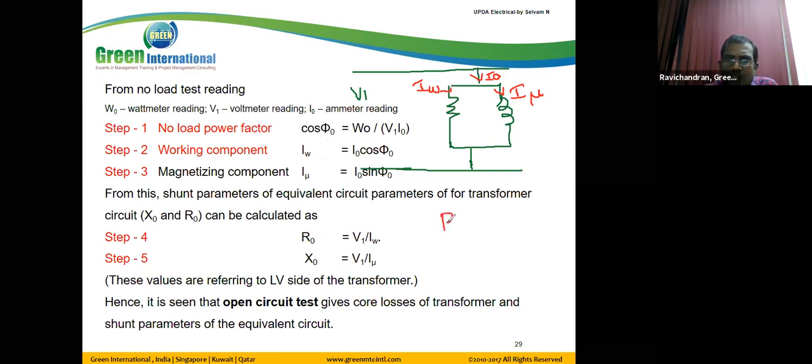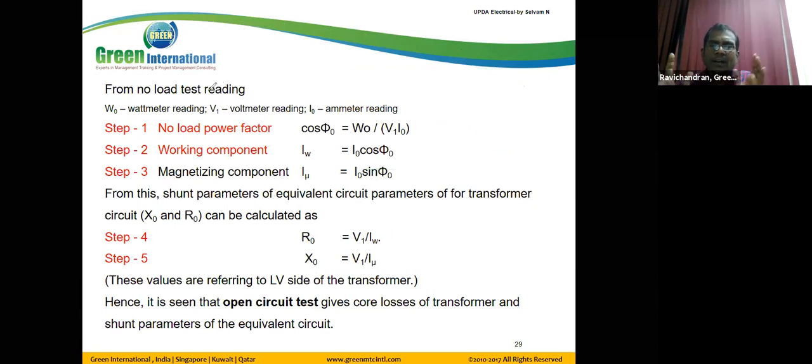So we have a formula. From Ohm's law, resistance is equal to V by I. R is equal to V by I. The voltage across the resistance is V1. So we have V1 divided by the current flowing through the resistance, IW, which gives the resistance R naught. And the reactance X naught is V1 divided by I mu.